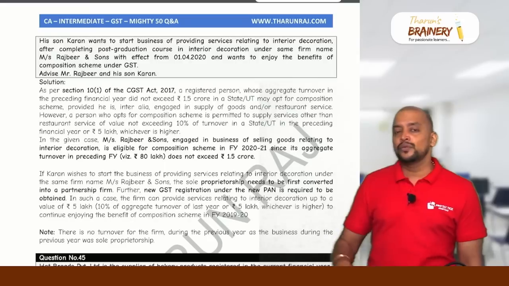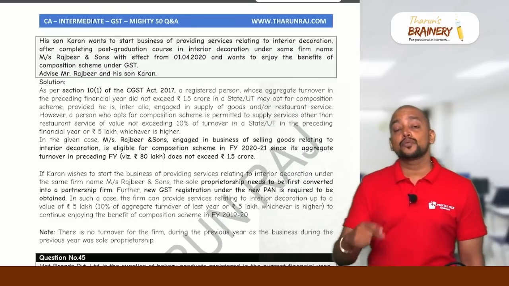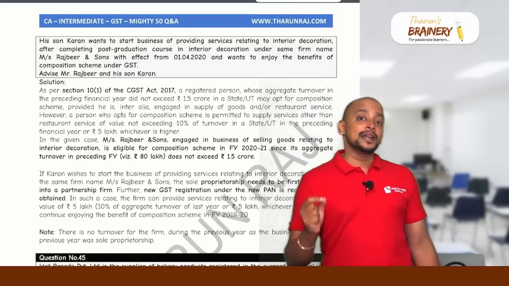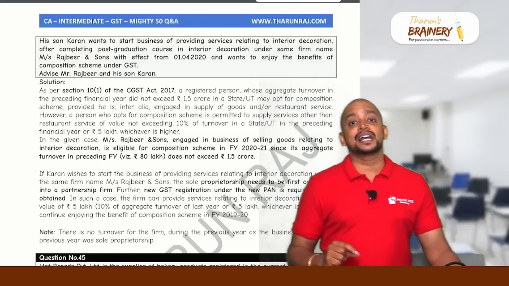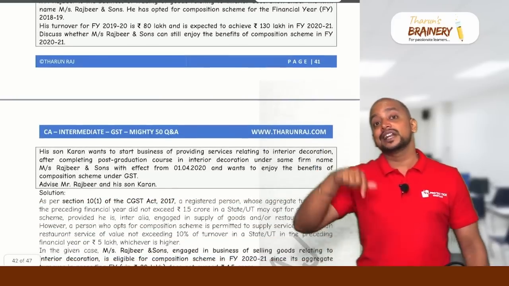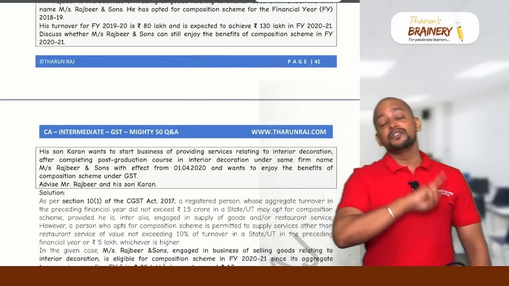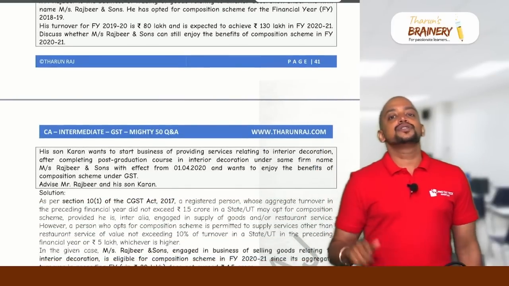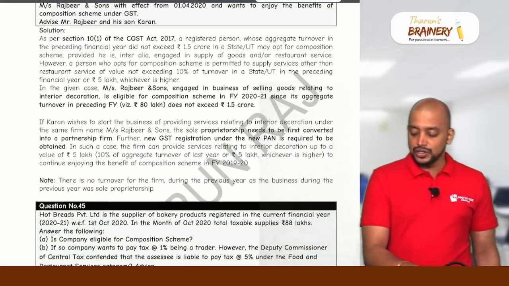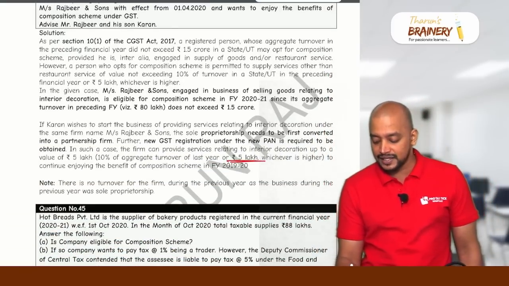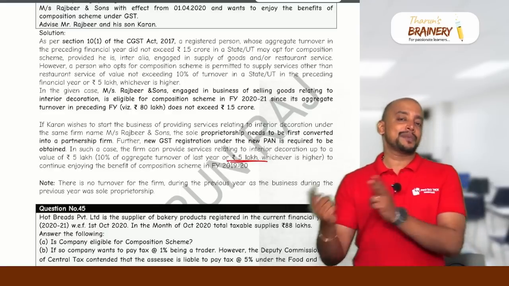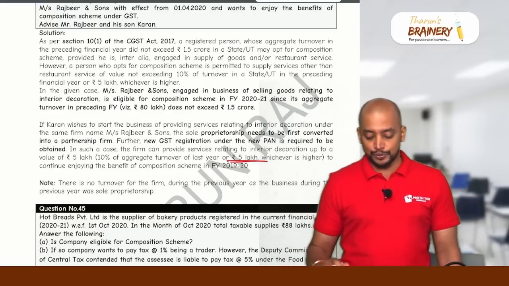But under 10(1), they can provide services because his son wants to provide the interior decoration. So they can provide the services up to 10% of turnover during previous year or 5 lakhs, whichever is higher. Now, what is the turnover? We will think 80 lakhs. No, not 80 lakhs, because that 80 lakhs was the sole proprietor's turnover. For the partnership firm, what is the turnover? 0. So 0 into 10%, 0, or 5 lakhs, whichever is higher. So they can provide services during the current year up to 5 lakhs. Okay, not 8 lakhs. So 5 lakhs will be taken, because the moment it becomes a partnership firm, new registration is required to be obtained.